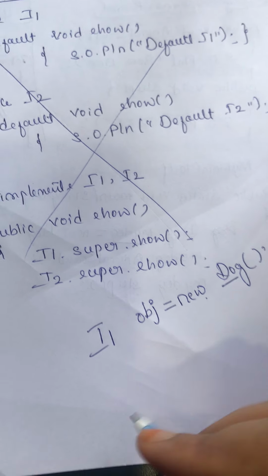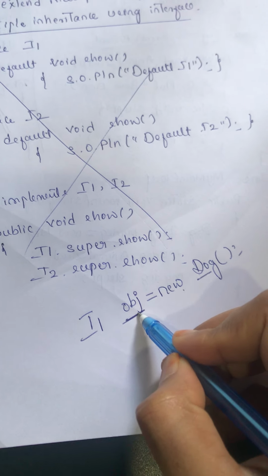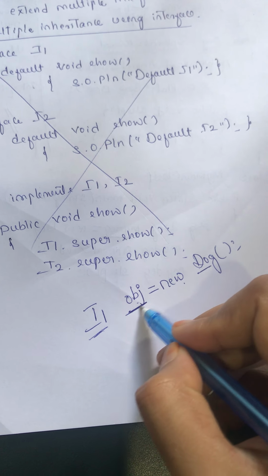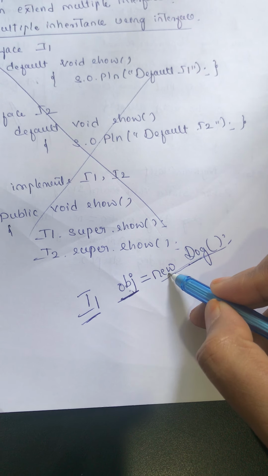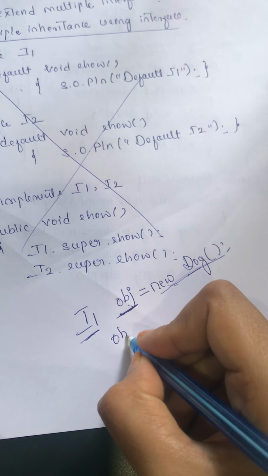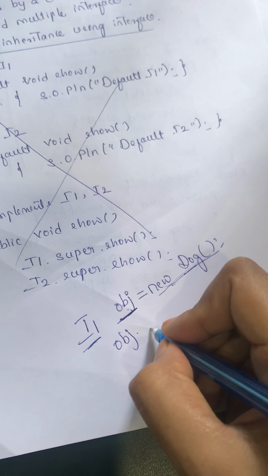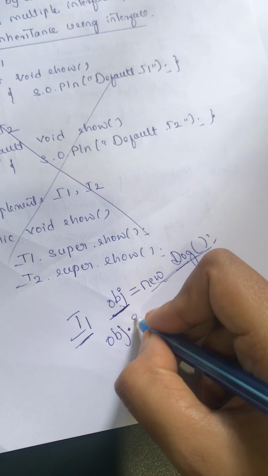This is how you create the object of an interface. The object is of the interface type, but we are allocating memory through the Dog class. And you can call the methods of that interface using object dot sleep.